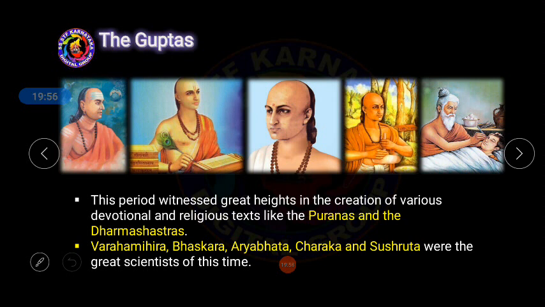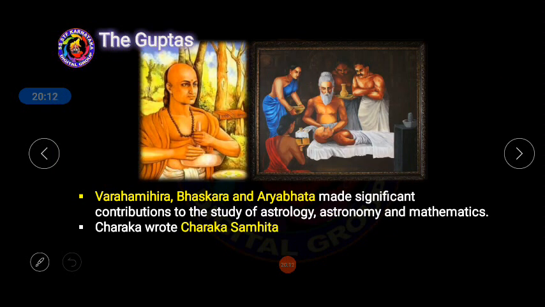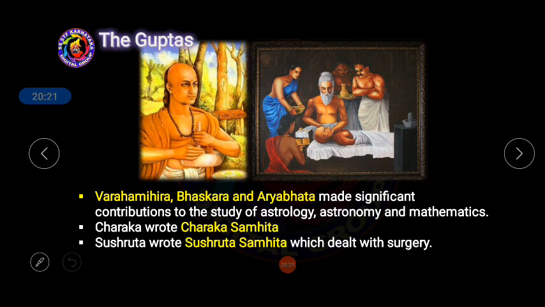Another important contribution was given in this Gupta period by Varahamihira, Aryabhata, Charaka, and Sushruta. So these are the greatest scientists of that period. Varahamihira and Aryabhata made significant contributions to the study of astrology, astronomy, and mathematics. Charaka wrote the Charaka Samhita. So these are the contributions given by the scientists during the Gupta period. And Sushruta wrote the Sushruta Samhita, which dealt with surgery.